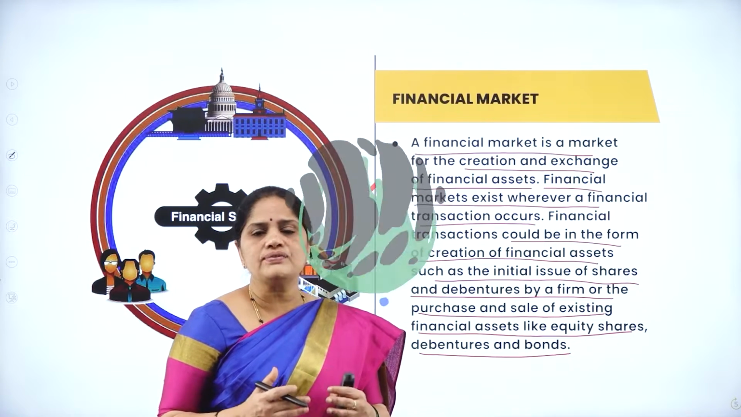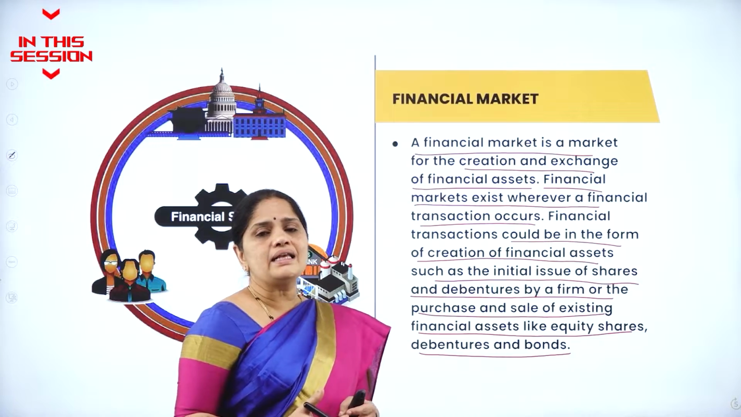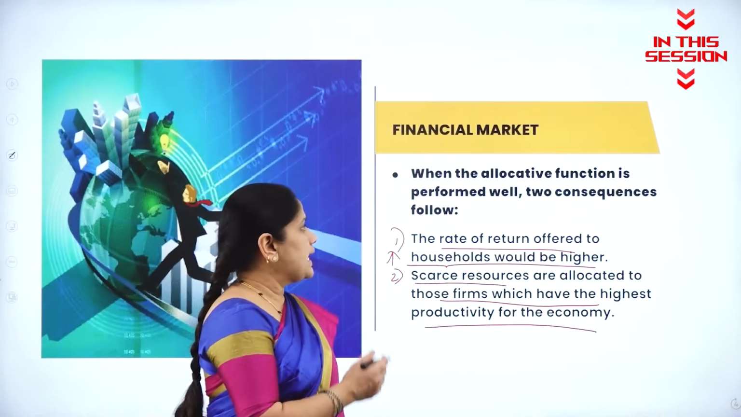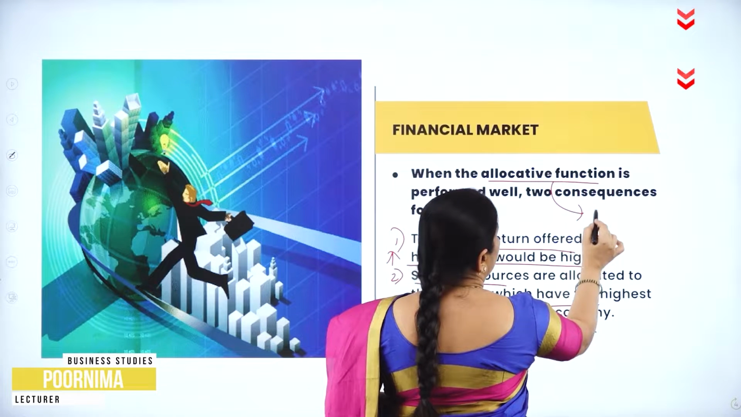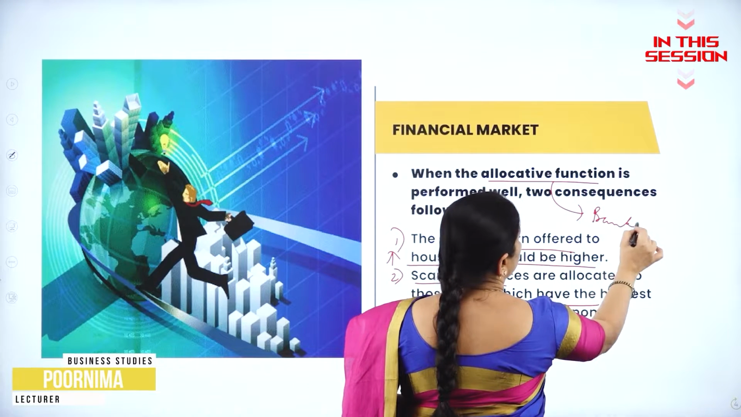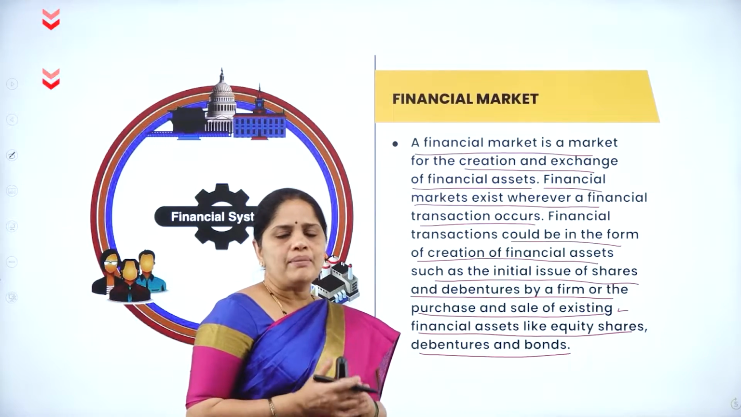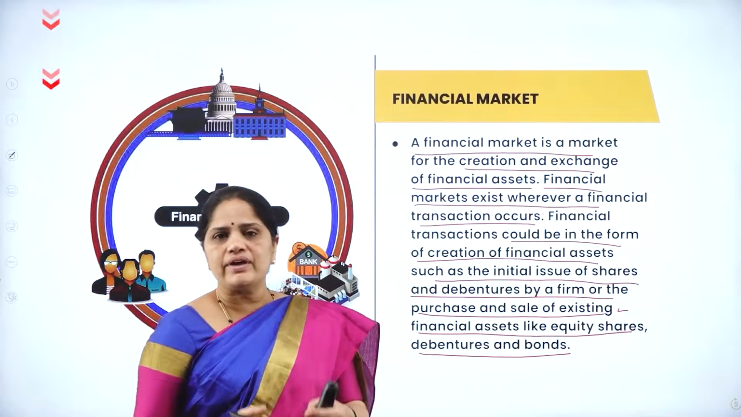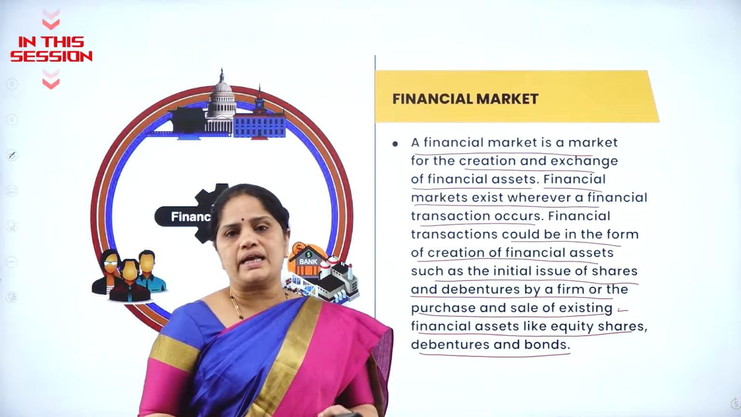Through the issue of shares and debentures to the public, you are creating financial assets. This allocative function can be performed by the banks and it can also be performed by the financial markets. A financial market is a market where we create financial assets and also exchange financial assets.